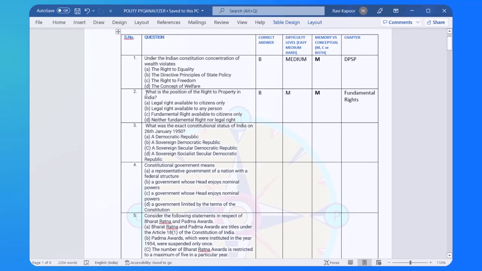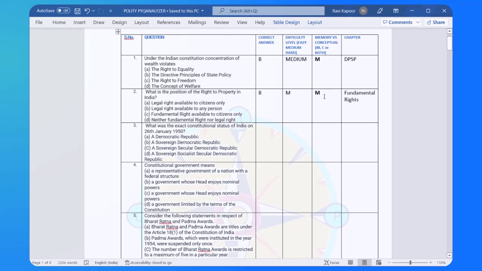The second question, similar. It asks you about the right to property in India, and like we discussed, which status does it enjoy right now, right? And so the correct answer happens to be B here, and I mentioned before that it belongs to the medium category in my opinion. You might differ, and that's completely okay.